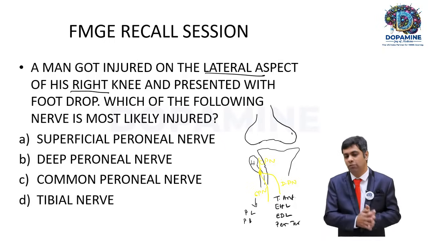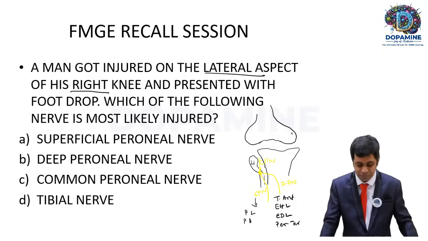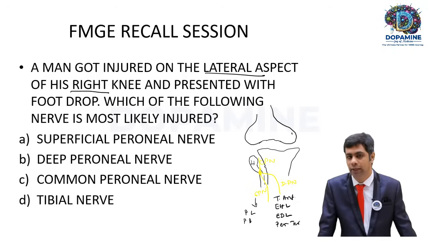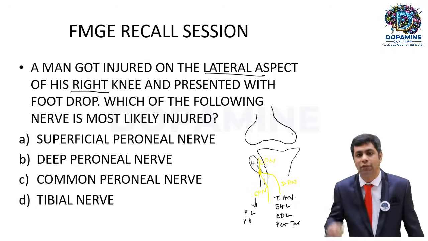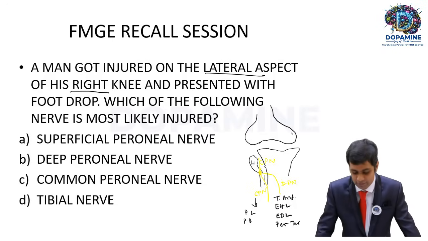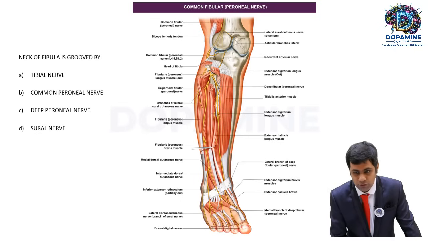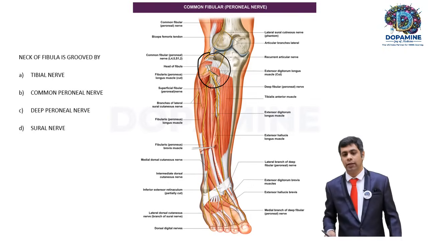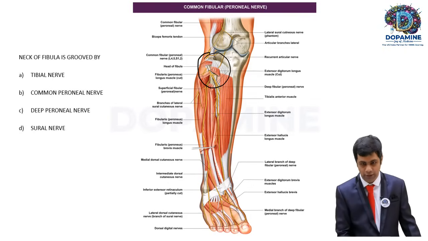But the only thing which has been given is that the injury is happening at the level of the knee joint. The nerve is actually a main trunk, the common peroneal nerve; it does not divide until it comes to the neck of the fibula. The injury is very common at the neck of the fibula, which means the common peroneal nerve will be the correct answer, not the deep peroneal nerve. That is why you should not jump into the question. Look at the picture here: this is the common peroneal nerve, which divides into the deep and superficial peroneal nerves over the neck of the fibula. The neck of the fibula is grooved by the common peroneal nerve. So that will be the answer.